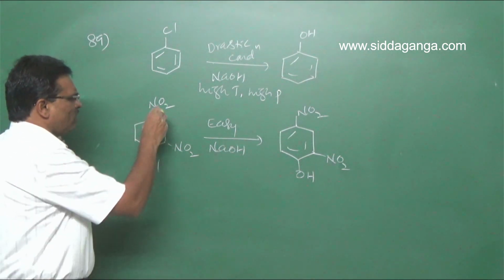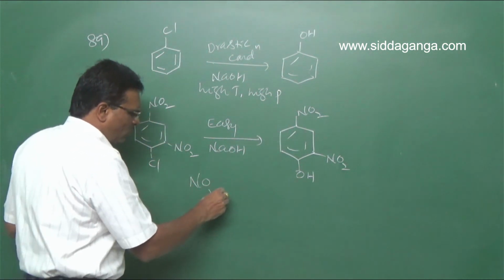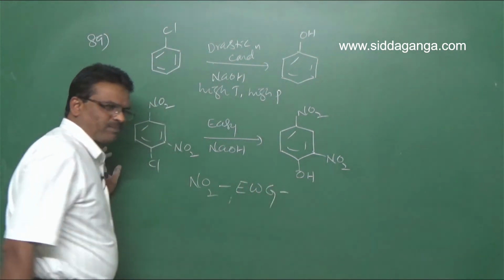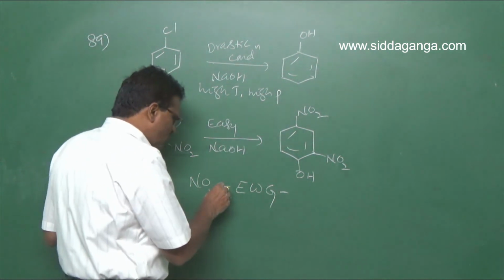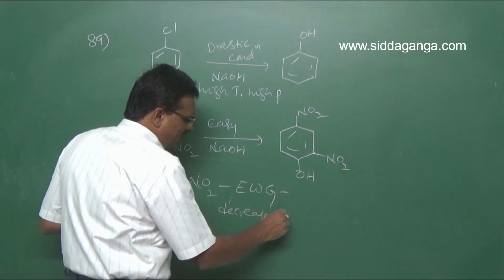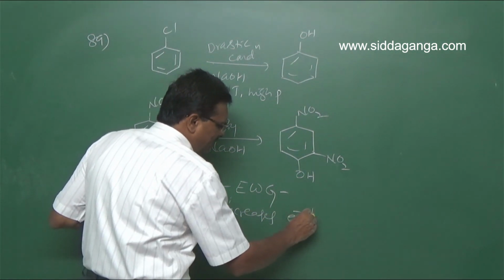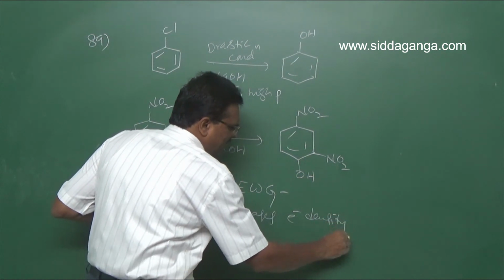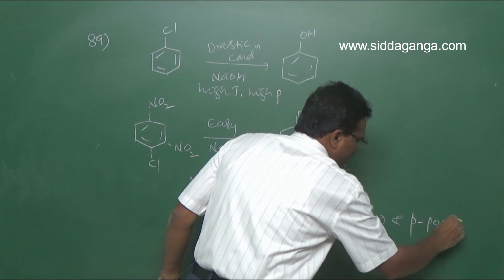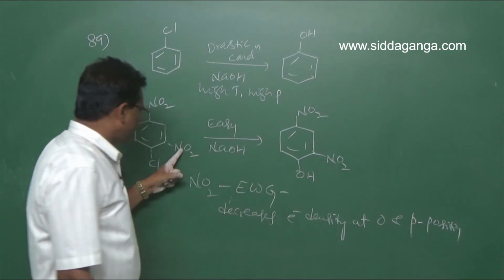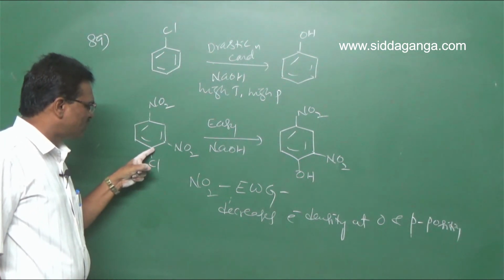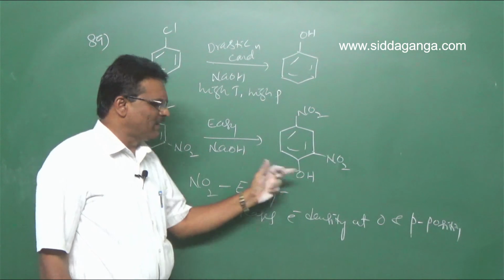So the reason is NO2 groups. These are electron withdrawing groups, and this decreases the electron density at ortho and para positions. With respect to this N, the ortho position, the electron density is least, so Cl is replaced by OH.